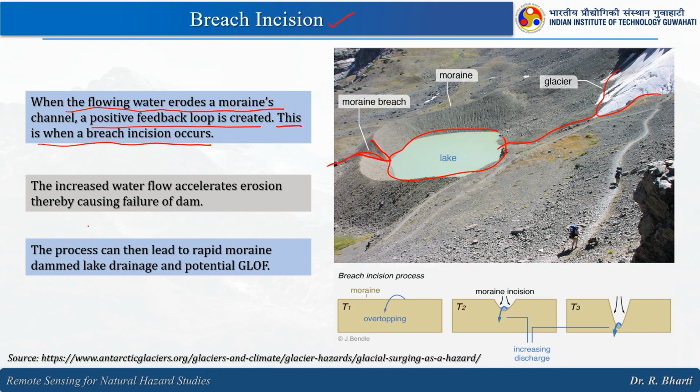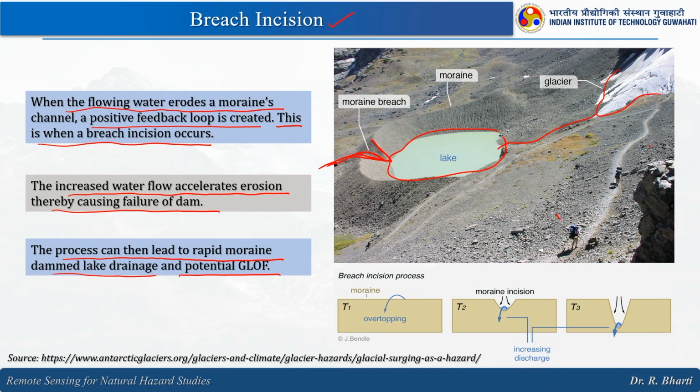Because of the moraine breach, the water will flow downstream. The increased water flow accelerates erosion, thereby causing failure of the dam. The process can then lead to rapid moraine dam lake drainage and potential glacial lake outburst flood.